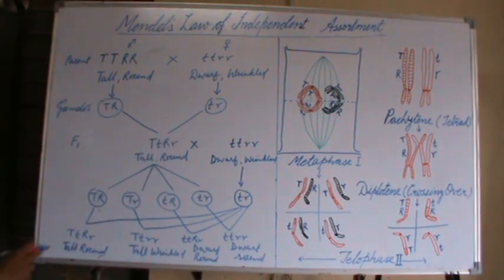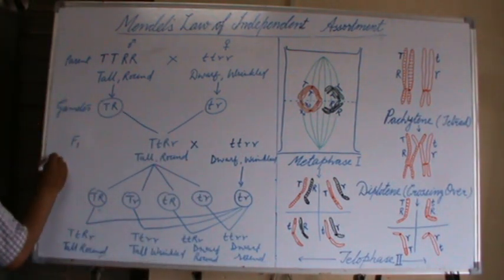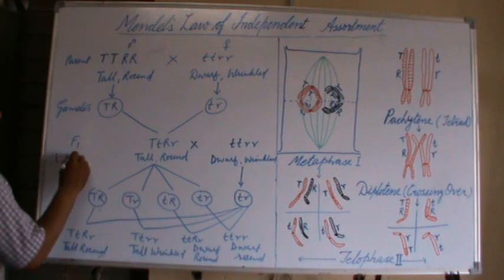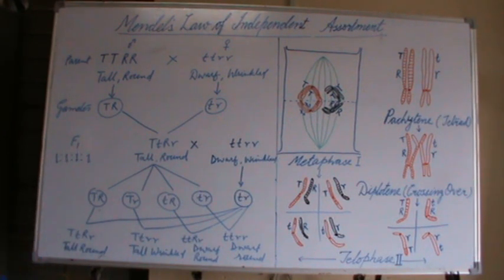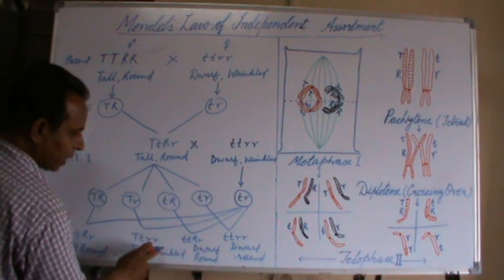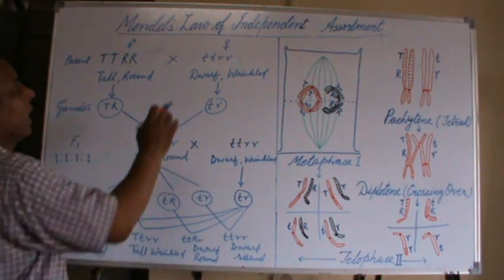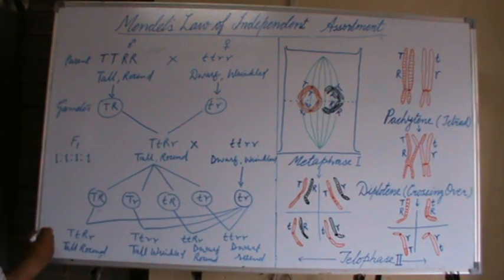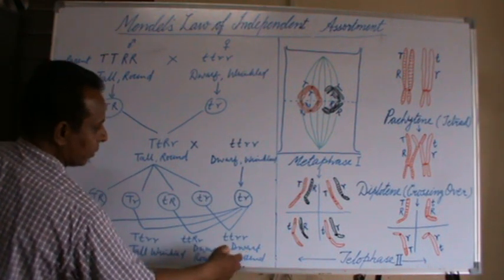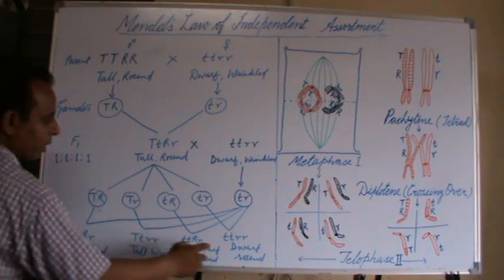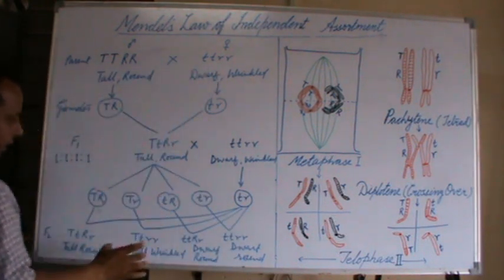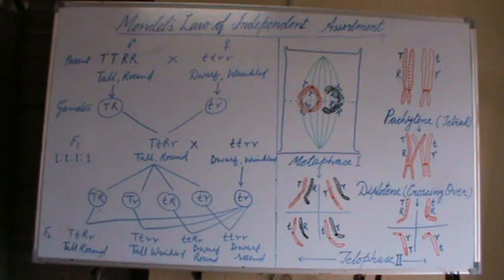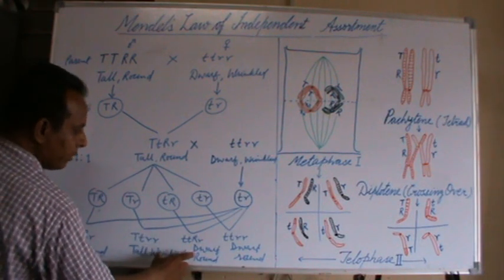So both the genotypic and phenotypic ratio are the same, 1:1:1:1. The appearance of the same genotypic and phenotypic ratio proves the law of independent assortment. In the F2 generation, 50% of plants have a similar combination of the characters as the parent, and 50% of the population possess the new combination of the characters.